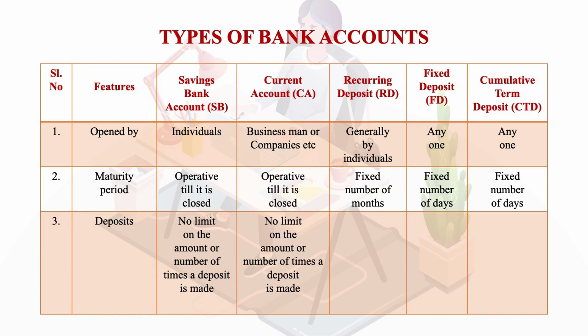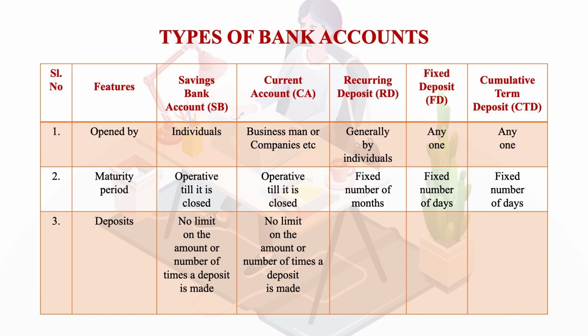Now learners, we have been discussing so much about banks, but we also need to know what are the different kinds of bank accounts which are being maintained. So firstly, we have a savings bank account, we have current account, we have recurring deposit accounts, we have fixed deposit accounts, and then we have cumulative term deposit accounts. So let us see some of the features which are related to each of these accounts.